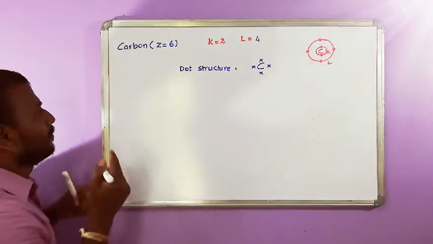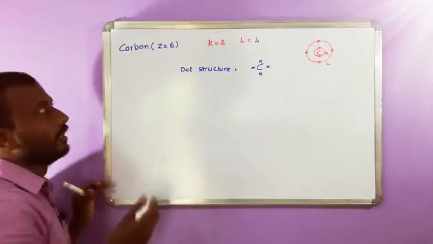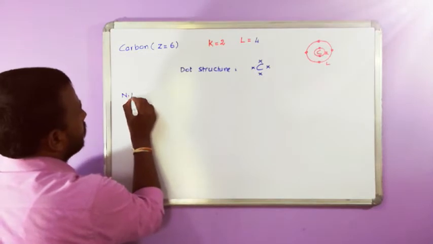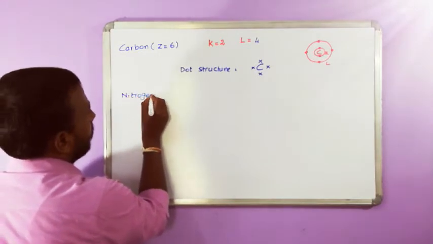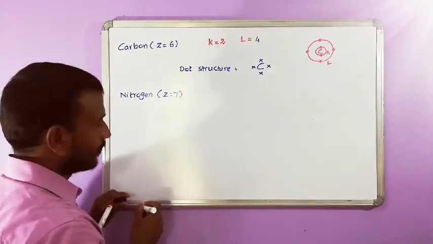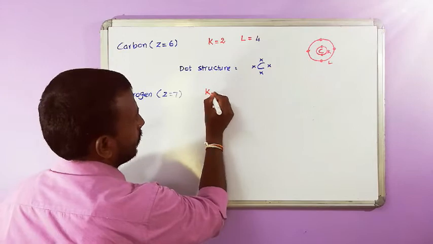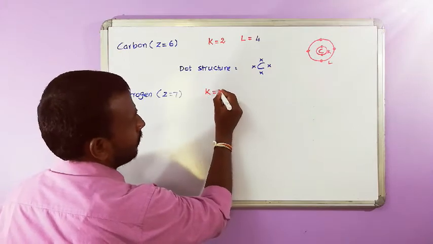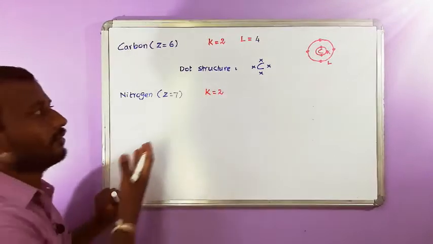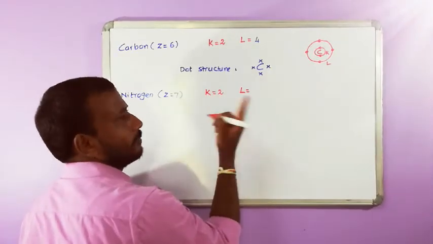Then the important element which forms main compounds with carbon is oxygen. Let us go for nitrogen first, then we will go for other elements. Z is equal to 7. Same thing: first of all, the electrons are going to enter into K cell. The number of electrons that can be accommodated in K cell is only 2. The L cell takes the remaining electrons, up to 8.